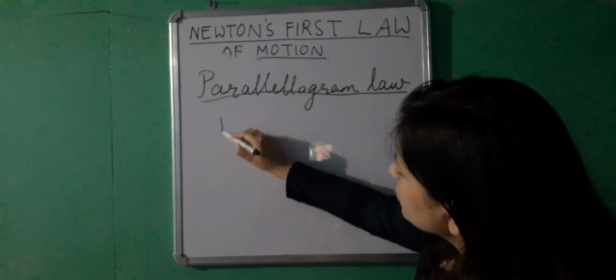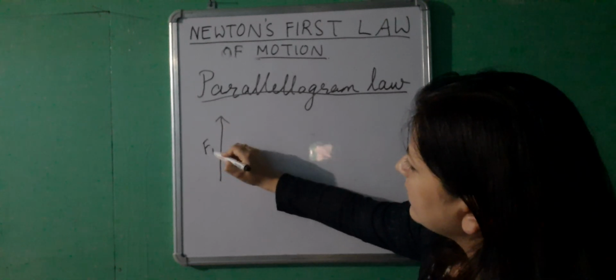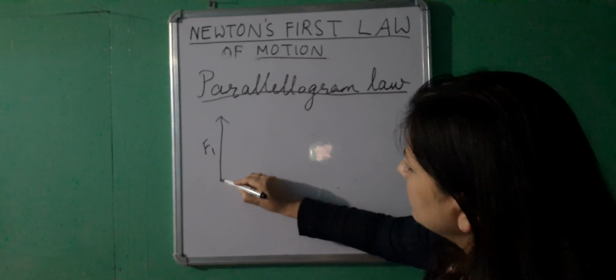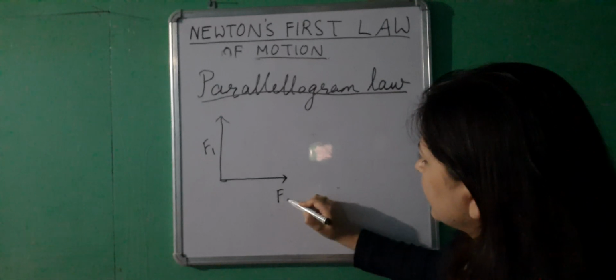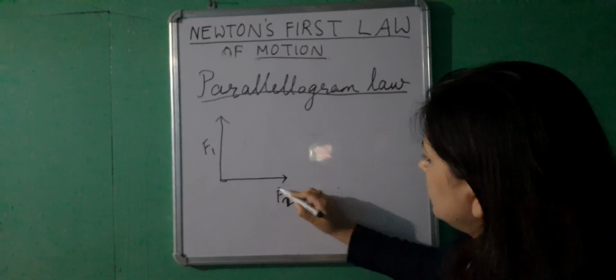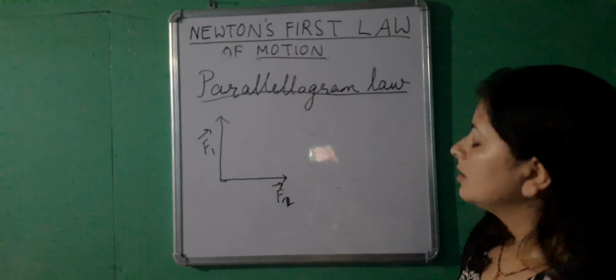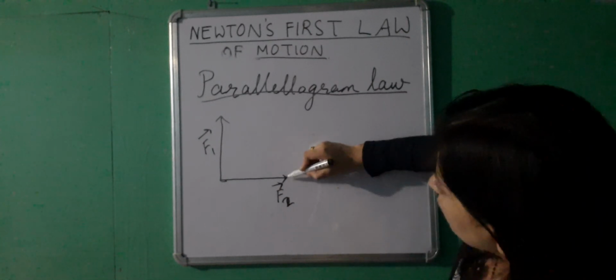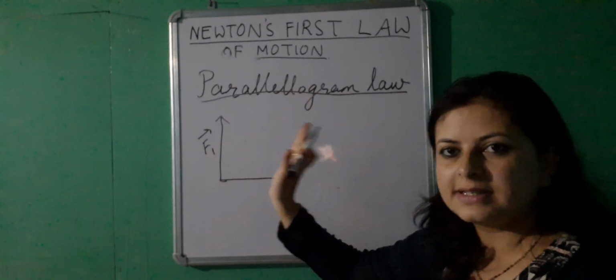Now, suppose you have got one force acting on a body in this direction and the other one in this direction. I'll put an arrow just to show that they are vectors. Now, before we draw the resultant, we don't know where the resultant is in the beginning.